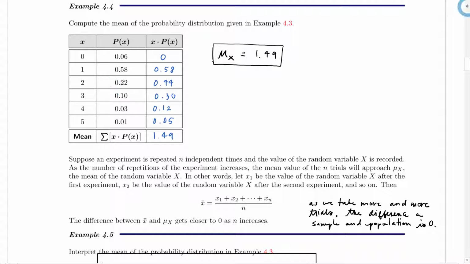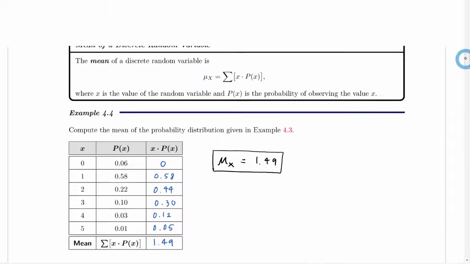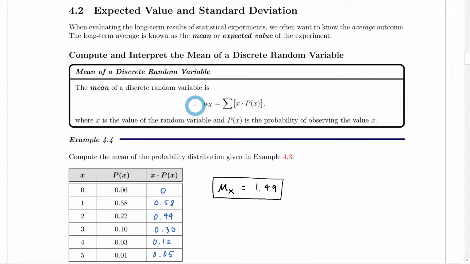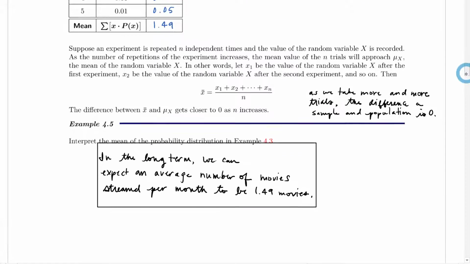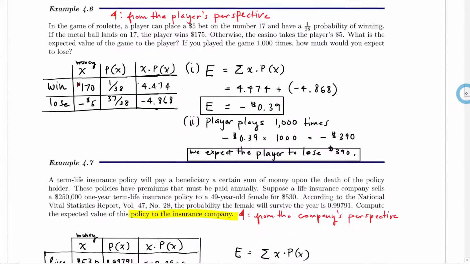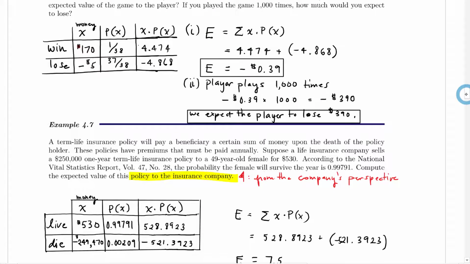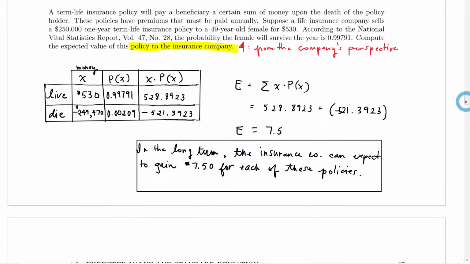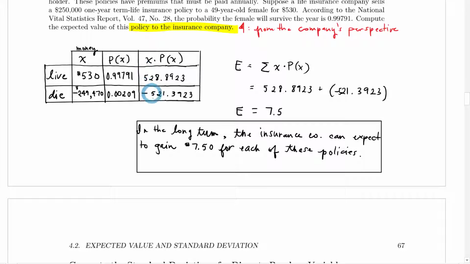And so here we talked about the mean, and how the mean of a discrete random variable or a probability distribution is really the expected value of the experiment in the long run. Like, in the long run, what can I expect to happen? And so we did some with probability, some fun betting, and then some with an insurance company with a life insurance policy.